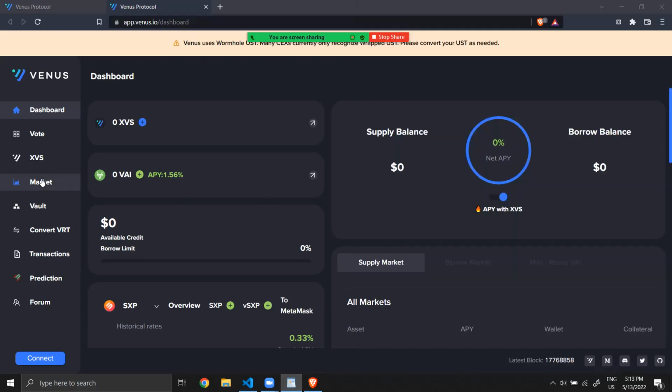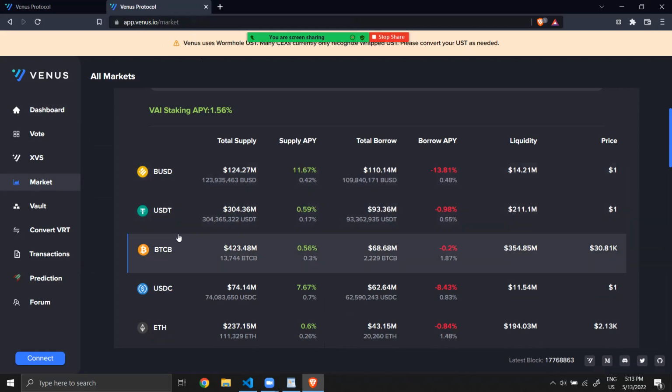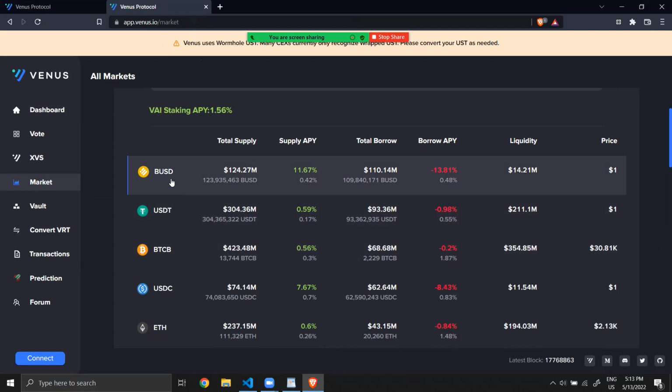First, you can see that we have a lot of different markets. Each line is a cryptocurrency or a token. There is BUSD, USDT. These are stable coins, meaning that we expect them to be pegged to the dollar. One BUSD should always be like one USD.